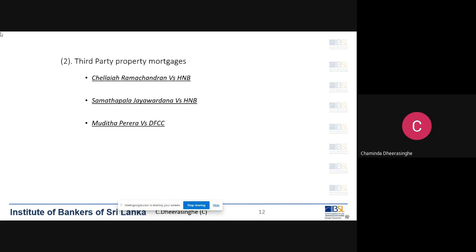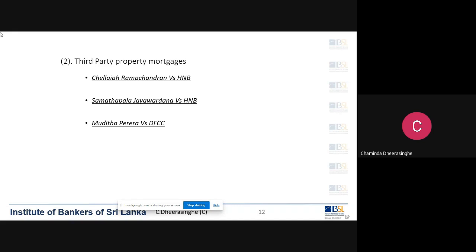Another person, namely B, is mortgaging his property as collateral to the bank to grant a loan to A. That type of mortgage is called a third party mortgage. So in a third party mortgage, there are 3 parties: the lender, the bank, the borrower, and the mortgagor.